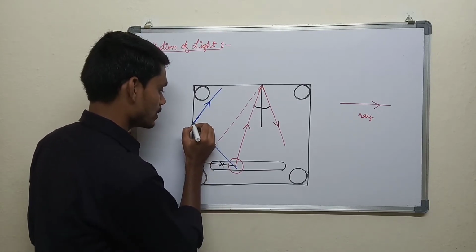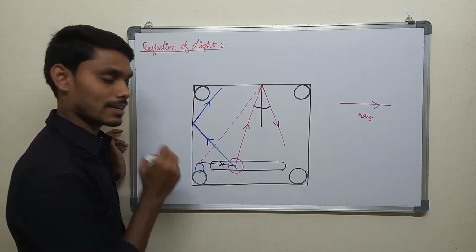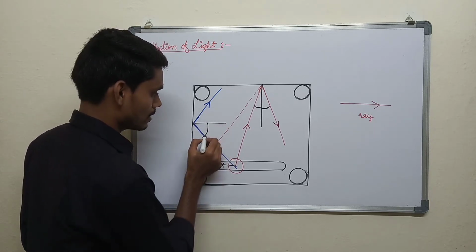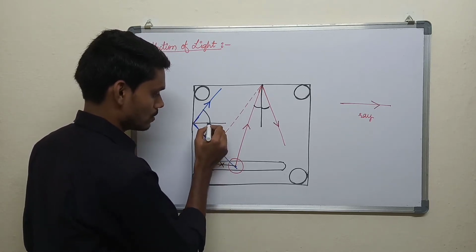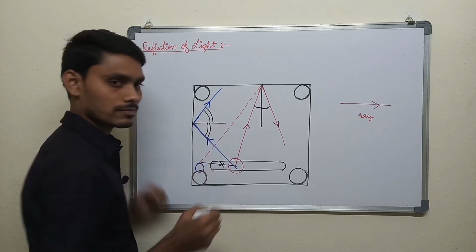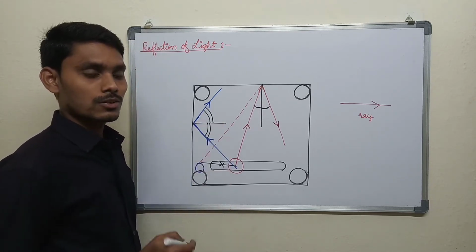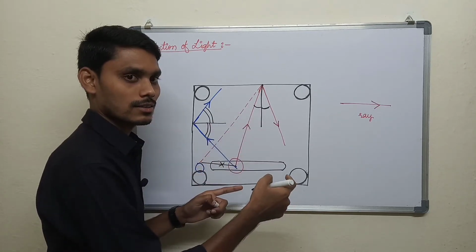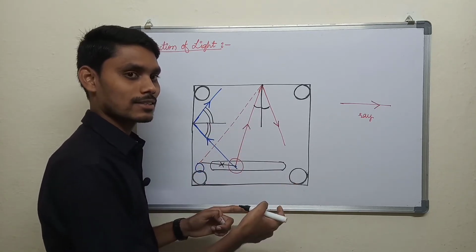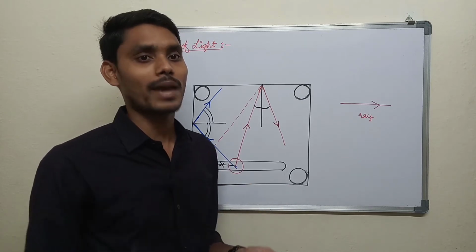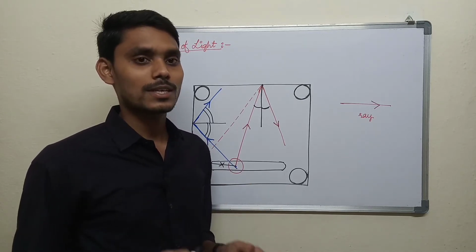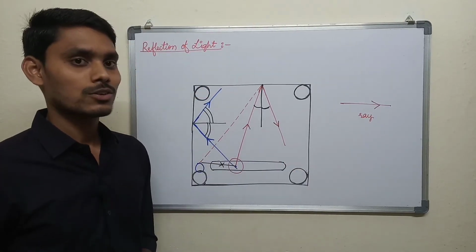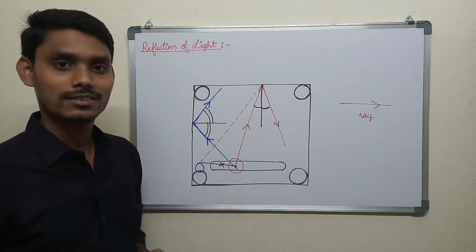Similarly, at this point, the striker is striking. So if I draw a perpendicular line, see, this angle and this angle. So we can clearly understand that when bouncing occurs, at whatever angle it strikes, with the same angle it bounces back. Similarly, light also bounces from all surfaces. So, can we apply it to light? Yes.